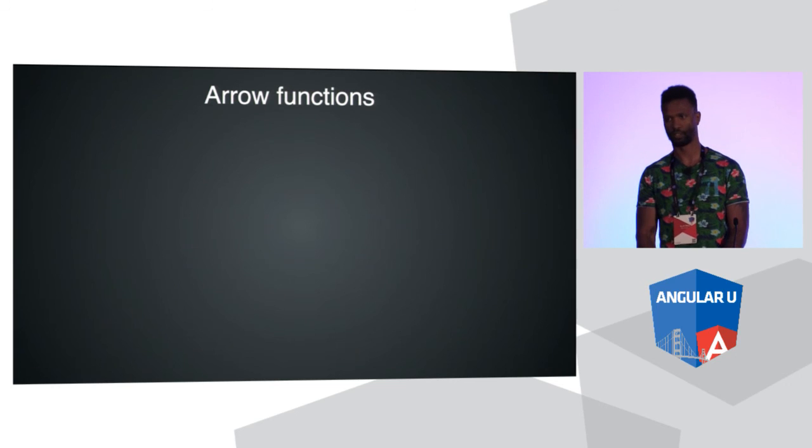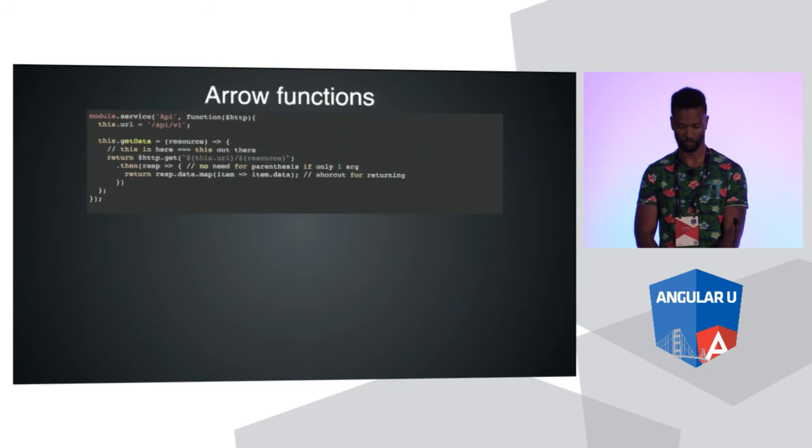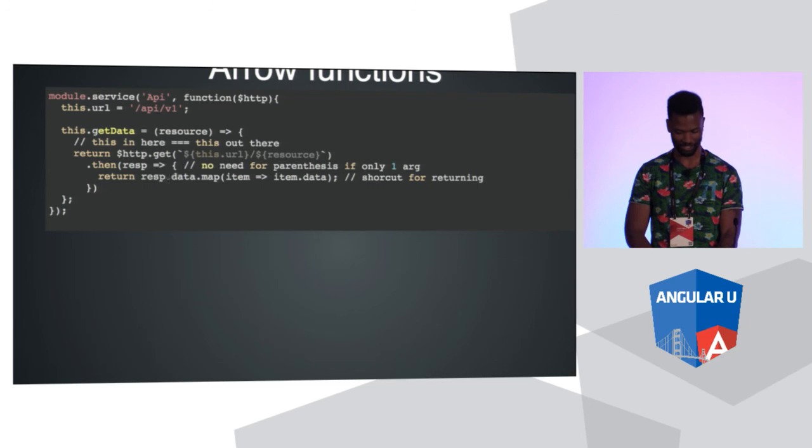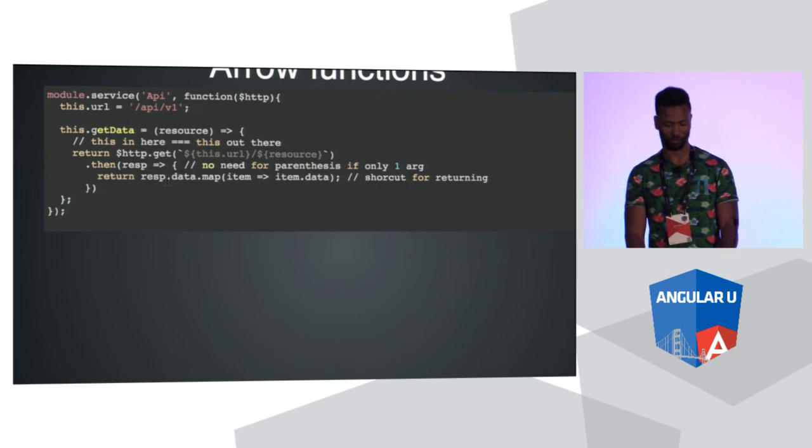Cool. Arrow functions. Who here used CoffeeScript before? All right. Pretty much the same thing. But now it's a standard. It's ES2015. It's current for now until they come out with a triple arrow function or something ridiculous. So we made a service called API right here. It's just a factory. It's just a service and it injects $http.